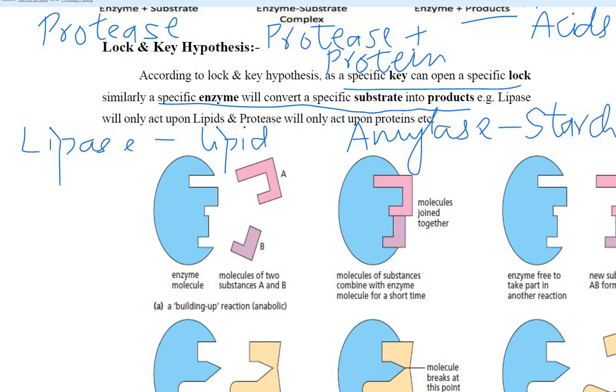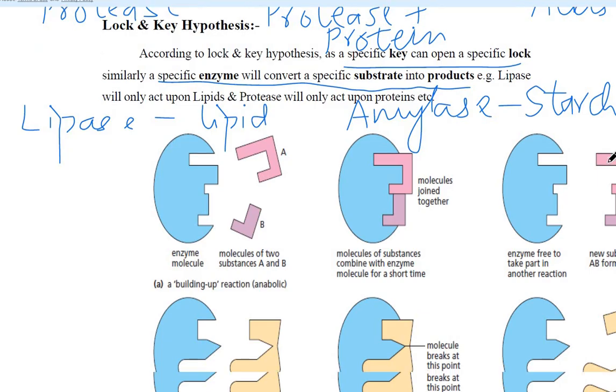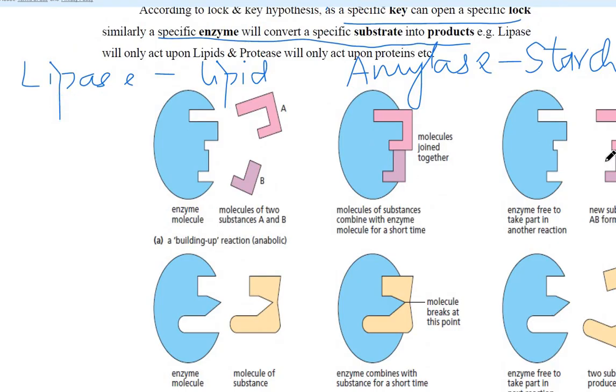And we have discussed above that protease enzyme will only work on protein. So that is why these enzymes are specific in nature. And like above, now you can see that this is an enzyme molecule. Protease will bind with protein, lipase will bind with lipid, and amylase will bind with starch. So this is their specific action.